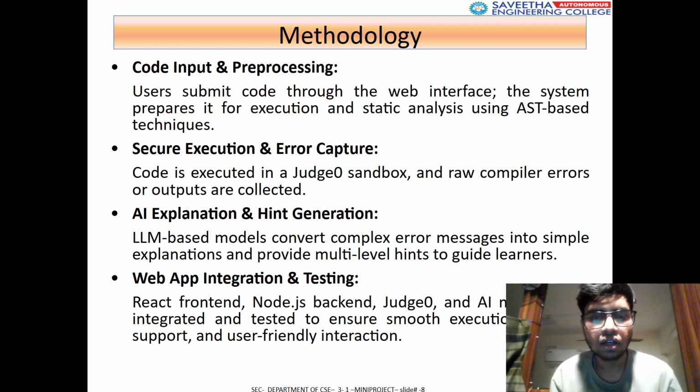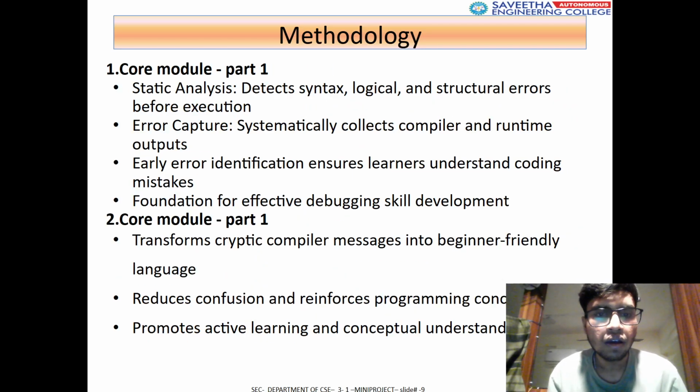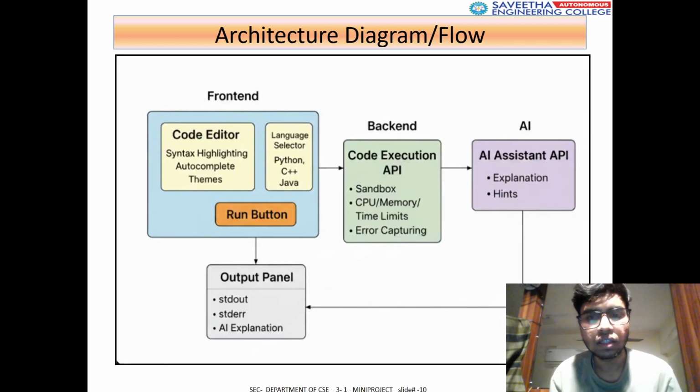We are integrating this project with our web application. We are using React for the front end, Node.js for the backend, and Express for connecting them, and using the Judge0 API and the Gemini API as the basic core of the backend to handle the API and compilation output. As I said before, the project works by observing the syntax or logic errors after running the code, capturing those errors, and pushing them to the Gemini API.